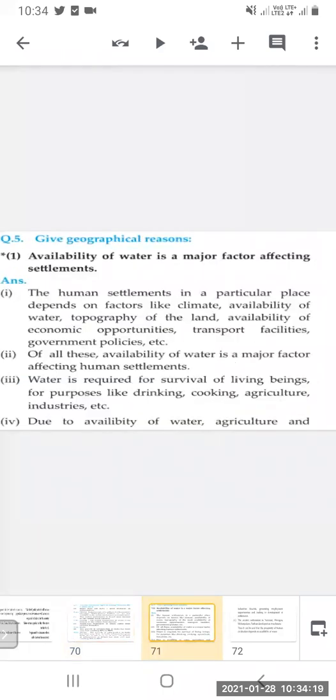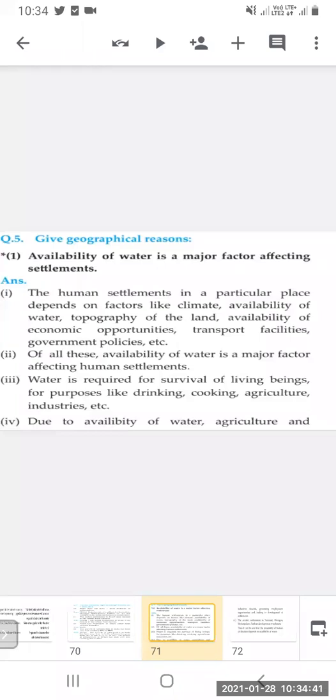Now we will see the give reasons, geographical reasons. Availability of water is a major factor affecting settlement. The human settlements in a particular place depend on factors like this. If human settlements are found more in particular areas, what are the reasons?